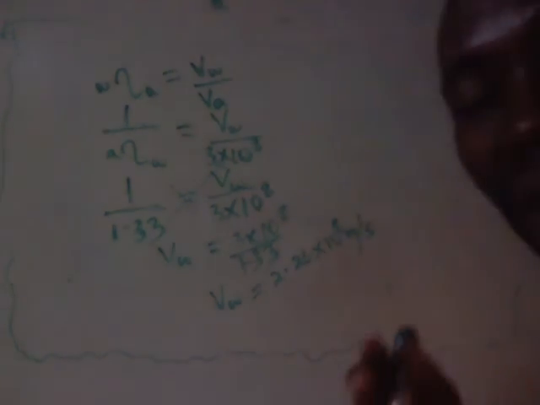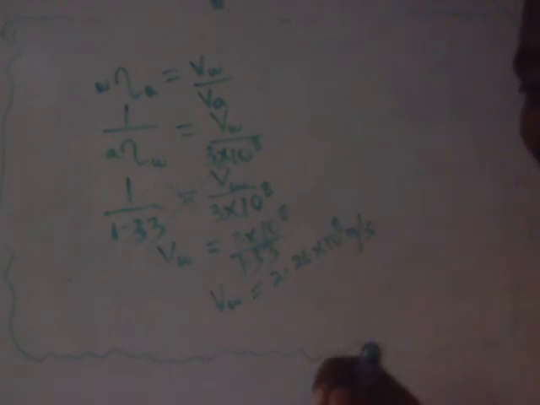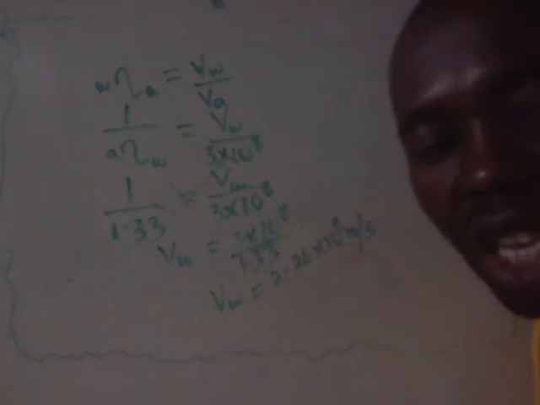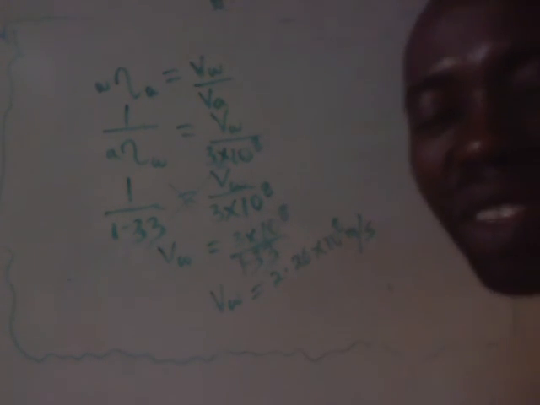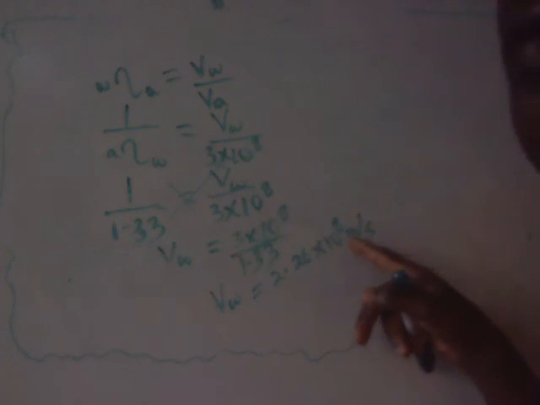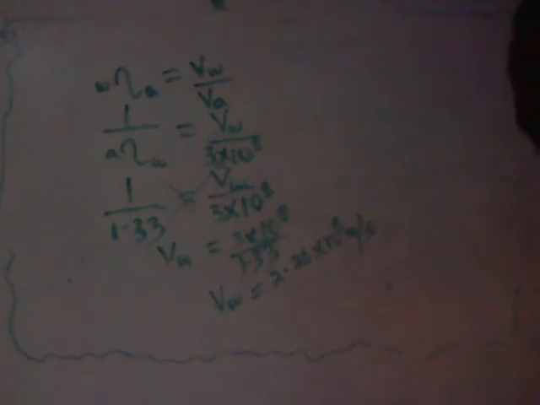Can you see that we said light is fastest in air? The speed of light in air is the highest, so the speed of light in any other medium will be lower than 3 times 10 raised to the power 8 meters per second. The speed of light in water is now 2.26 times 10 raised to the power 8, lower than 3 times 10 raised to the power 8, which is in the air. So that's my figure 1.